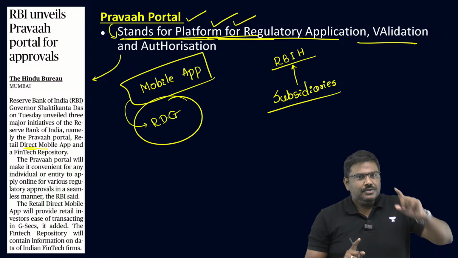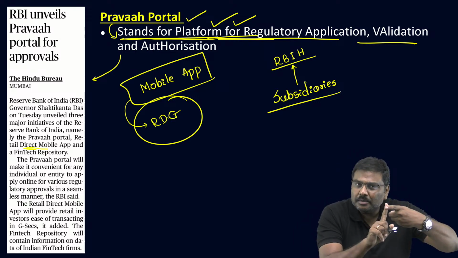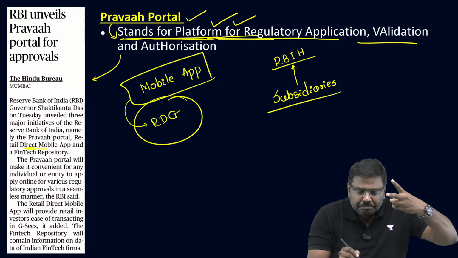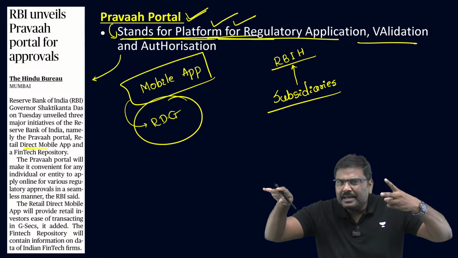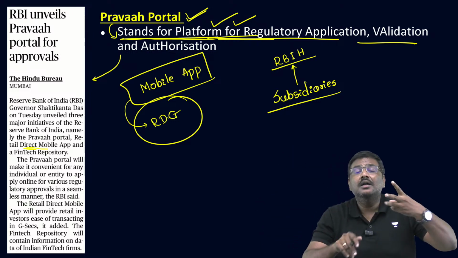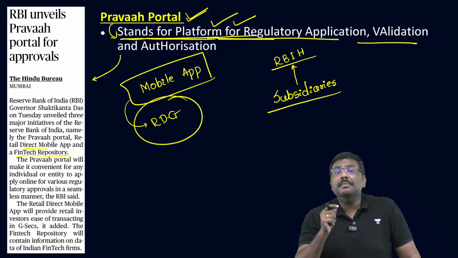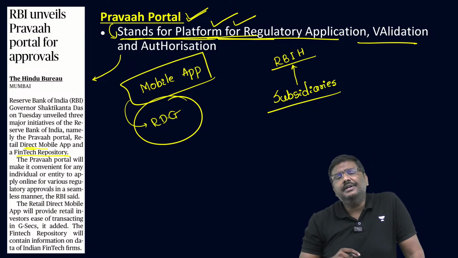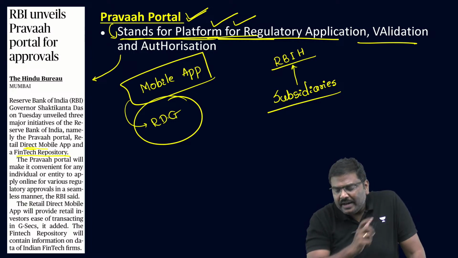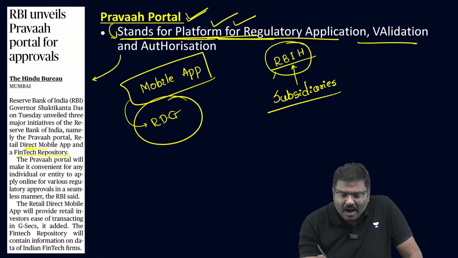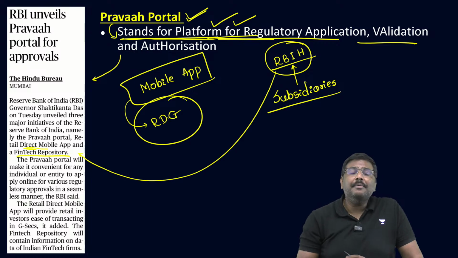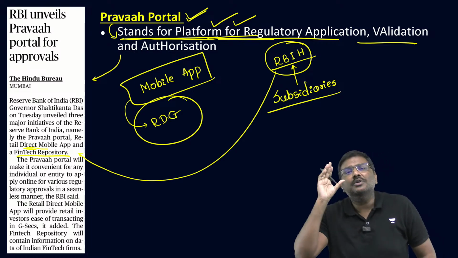So first measure, the Retail Direct mobile app. Second measure, the Pravaha portal, online application, tracking, approval, etc. Third one, a fintech repository. Remember this, a fintech repository. The Reserve Bank of India's subsidiary by the name of RBIH has set up and is maintaining a fintech repository.